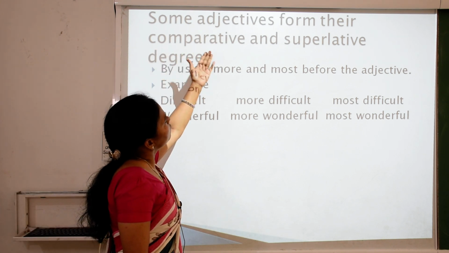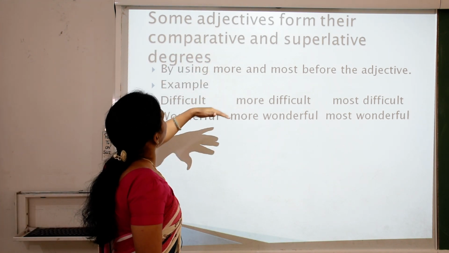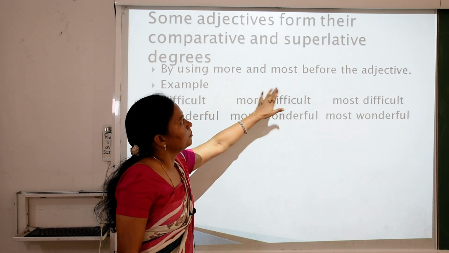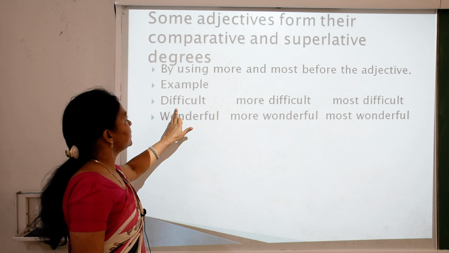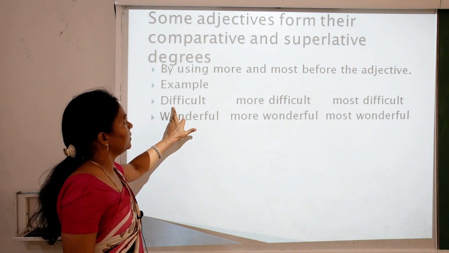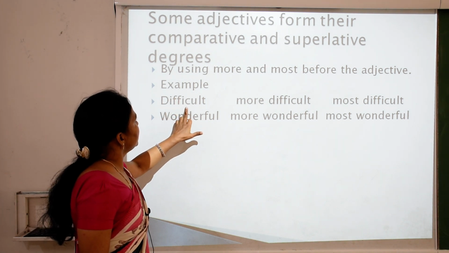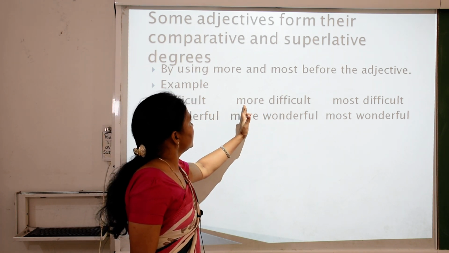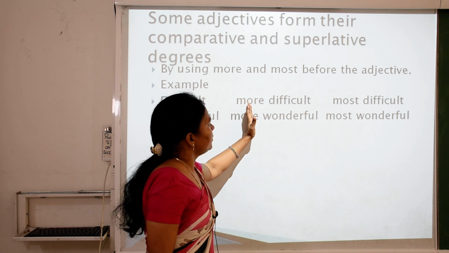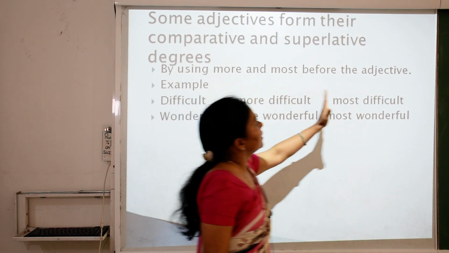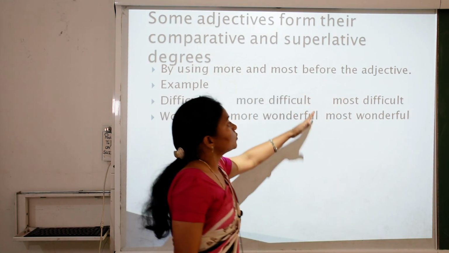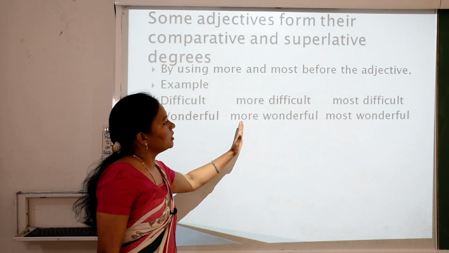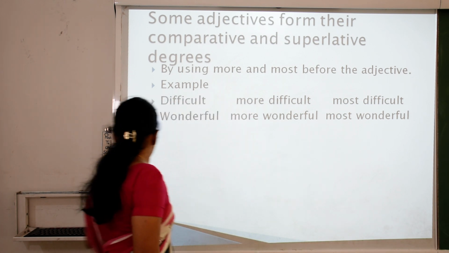Some adjectives form their comparative and superlative degrees by using more and most before the adjective. So what is difficult? Difficult is the positive degree. We use more before the adjective. So you can see difficult, more difficult in the comparative form, most difficult in the superlative degree. Wonderful, more wonderful, and most wonderful.